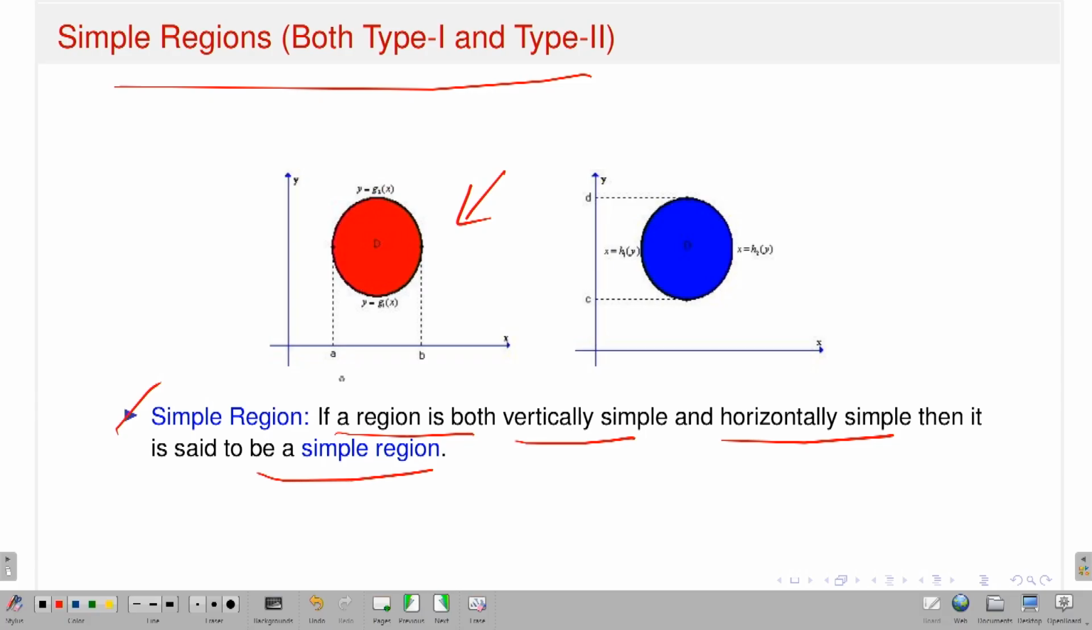Why? Because if x is fixed, running from a to b, then y should run from g1(x) to g2(x). So this is g1(x), this is g2(x). That means it is vertically simple. And also, by symmetry, you can keep the y variable fixed from c to d. Then x should vary from h1(y) to h2(y), and it is indeed the case. Therefore this domain is vertically simple as well as horizontally simple. This kind of domain is called a simple region.